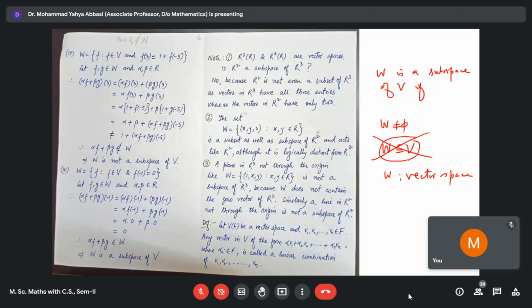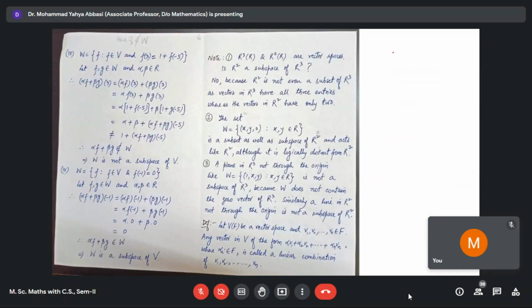For a subspace, it should be a subset, but you cannot say that R2 is a subset of R3. Because for a subset, A is a subset of B if every element of A is an element of B. But R2 is not a subset of R3 because (a, b) belongs to R2, but (a, b) doesn't belong to R3. So R2 is not a subset of R3.